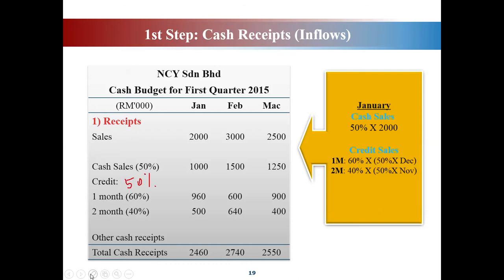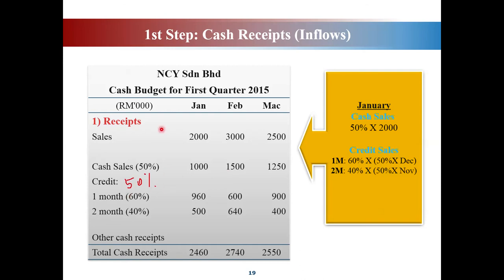Okay, so you know that the balance is 1,000, but only 60% of 1,000. So meaning that here credit 50% is 1,000, isn't it? Only 60% will be paid for the first month, the following month. So 1,000 times 60%, you will get 600, isn't it?